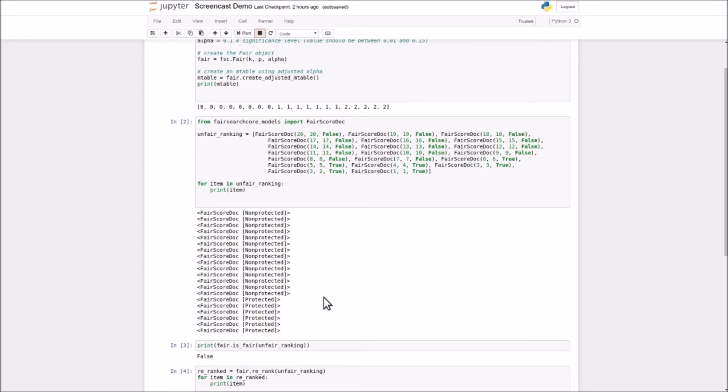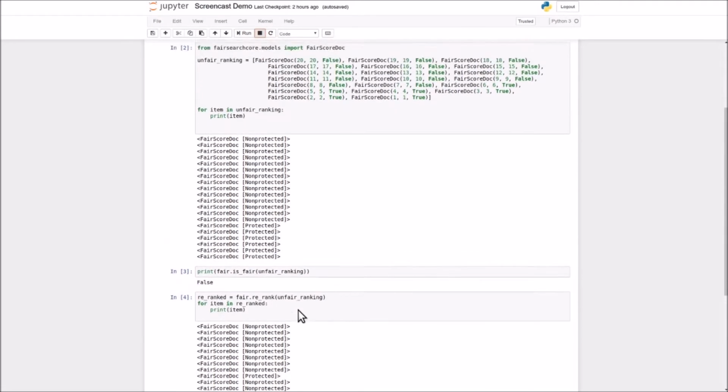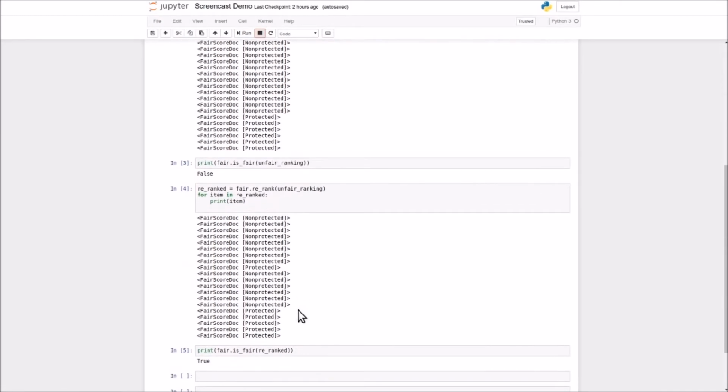The second phase is that we can use the fair object to re-rank our unfair ranking. And if we do that, it's going to reorder the items according to the aim table that we had above. So because we said that at the 9th position we need at least one protected candidate, this is reflected here. So the re-ranking is going to move up the items from the protected group to the positions so that the fairness criteria that are reflected in the aim table would be met.